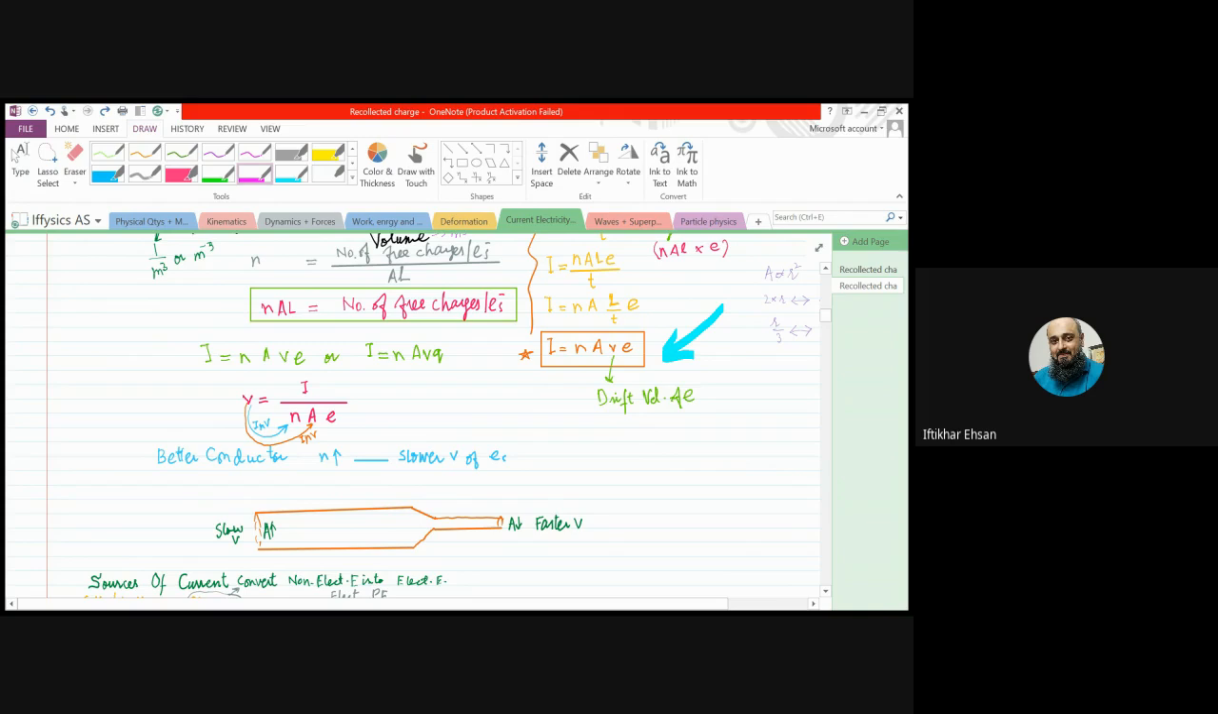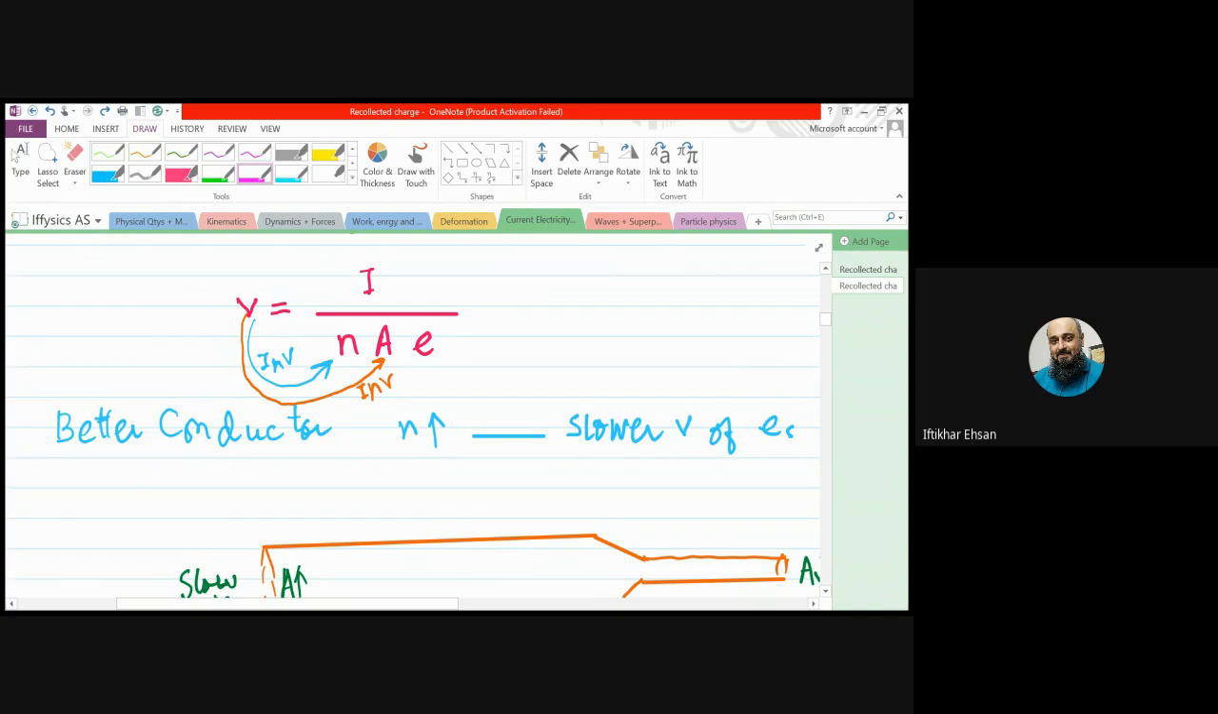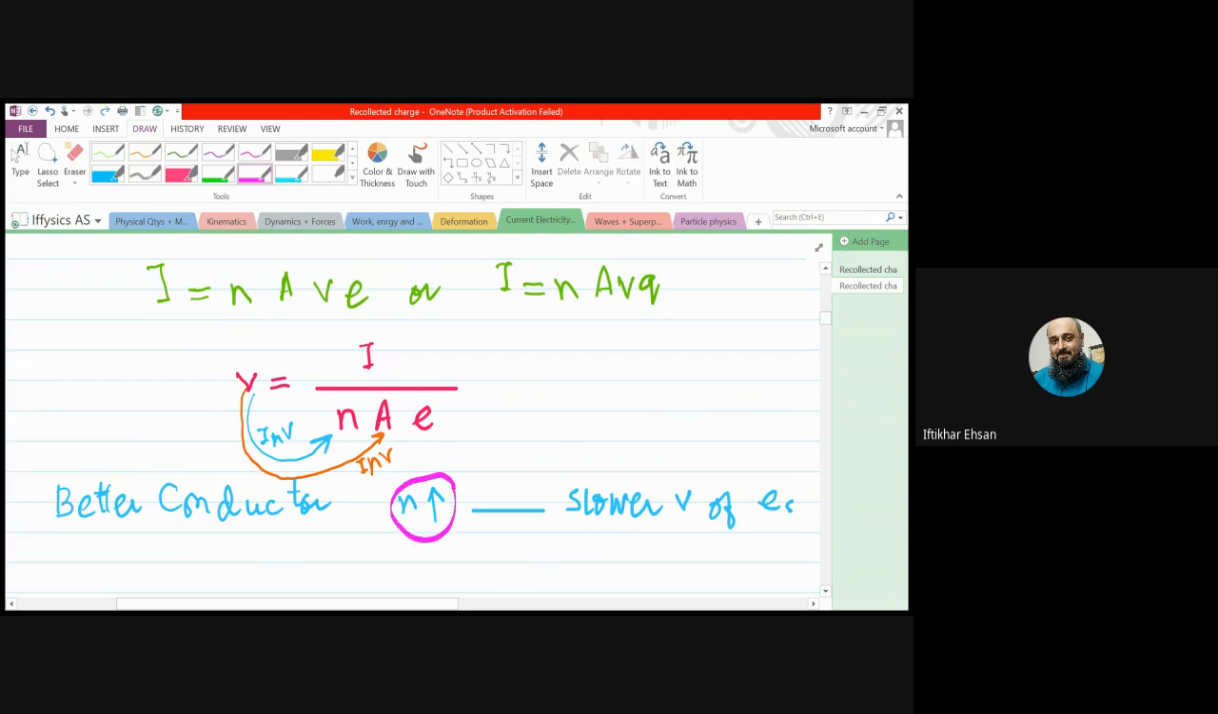Now, interesting point. From this formula, if we make v the subject, the nAE multiplying will divide here. So we observe two things. v and n have an inverse proportion relation. What do you mean by that? The larger the value of n, the slower will be the speed. But wait a minute. What do you mean by larger value n? The n is small n, not capital N.